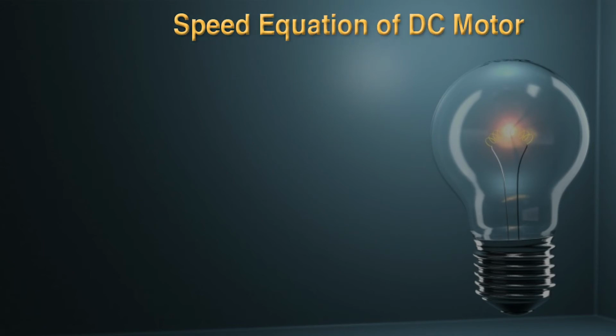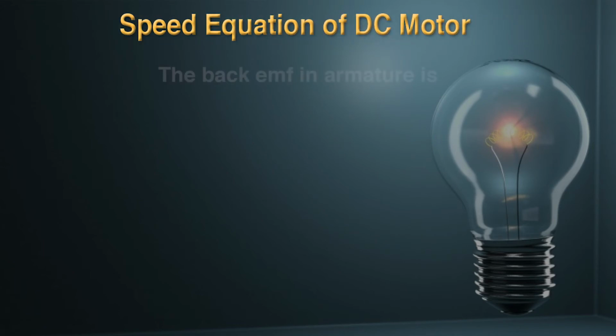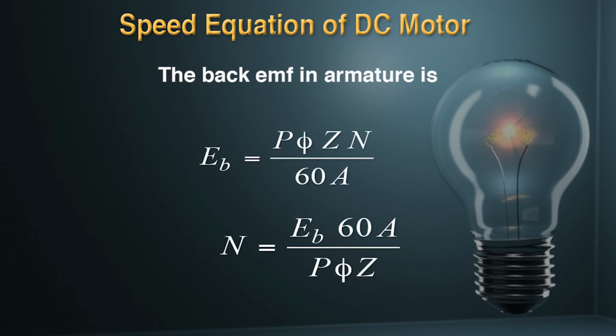Now we are going to discuss the speed equation of DC motor. As you know, the back EMF of armature can be written as EB equal to P phi ZN upon 60A, where P is the number of poles, phi is flux per pole, Z is the number of armature conductors, N is speed of armature in RPM, A is parallel paths. So by this formula you can also write N is equal to EB into 60A upon P phi Z.